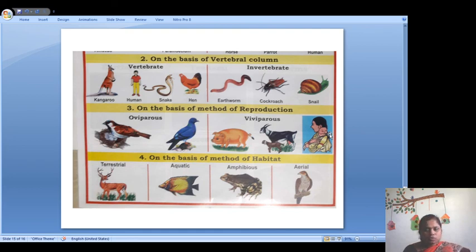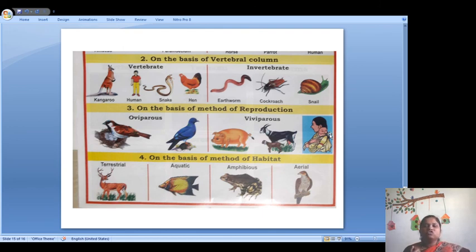And you all know that birds usually live in the air or on the trees. So the animals which live in the air or on the trees are called aerial animals. What are they called? They are called aerial animals. So on the basis of this, we have classified the animals.